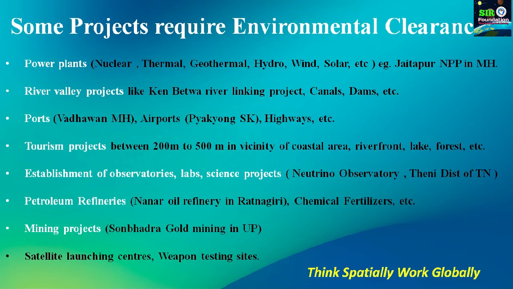There is also one artillery center in Nasik where they used to have the practice of firing artillery guns. So these are the weapon testing sites, and they also need environmental clearance. Okay, so basically these sites are built on some banjar type of land, or you can say fallow land we can use for such activities. So all these projects need environmental clearance, and environmental impact assessment of all these projects is mandatory. And that's why we are discussing this over here.